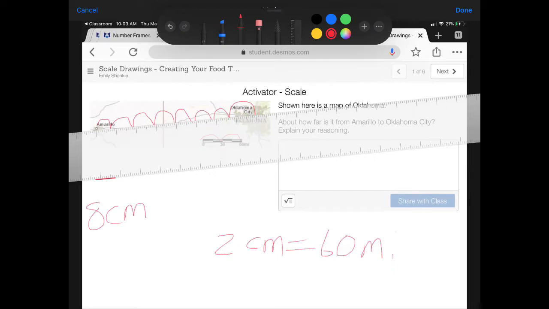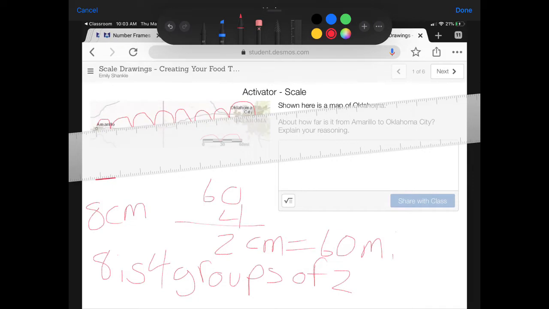Well, I know that 8 divided by 2 is 4, so there are 4 groups of 2 in 8 centimeters. Each one of those groups is equal to 60 miles. So I know that I have to do 60 times those 4 groups. So I need to do 60 times 4.